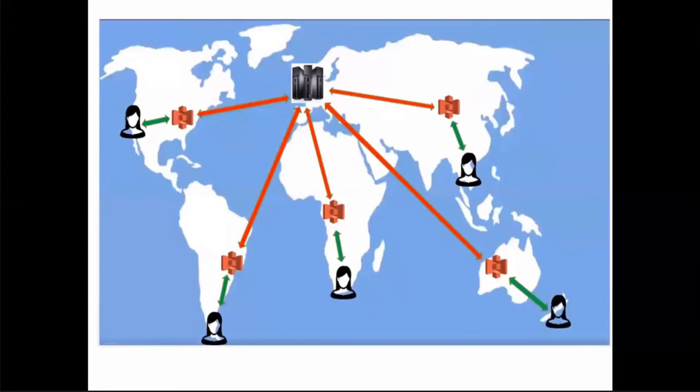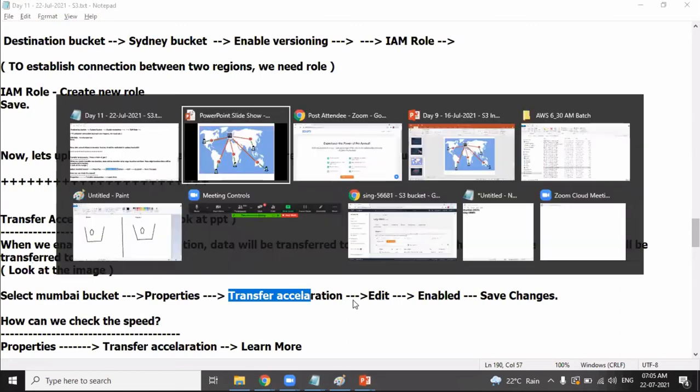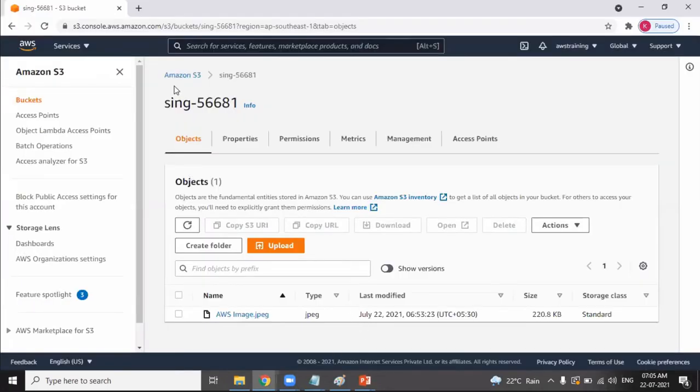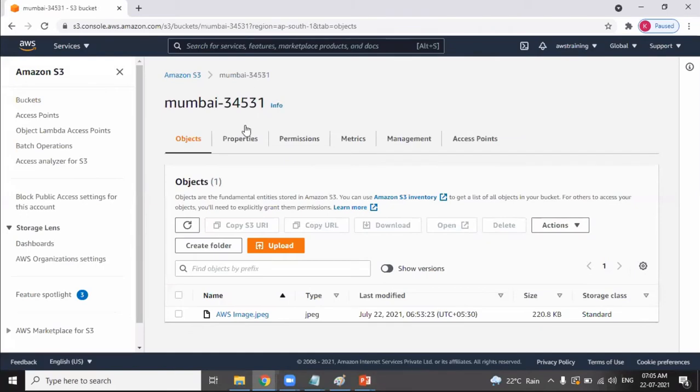Okay, clear about this? So I hope you have understood how to enable transfer acceleration. We cannot see this practically, but you can enable transfer acceleration. Go to the bucket, whichever you want, and you can go to transfer acceleration and enable the feature. I want to enable transfer acceleration in the Mumbai bucket. Go to properties.